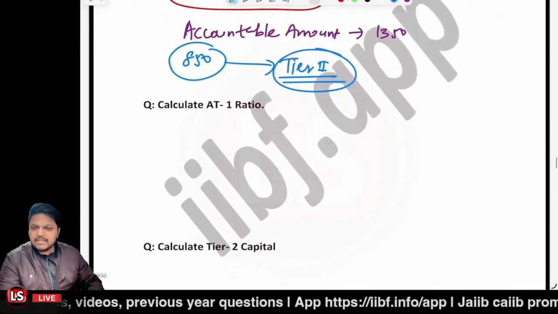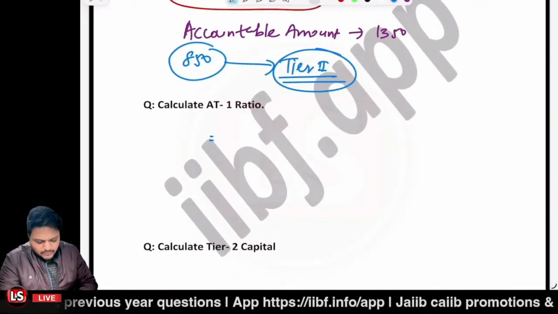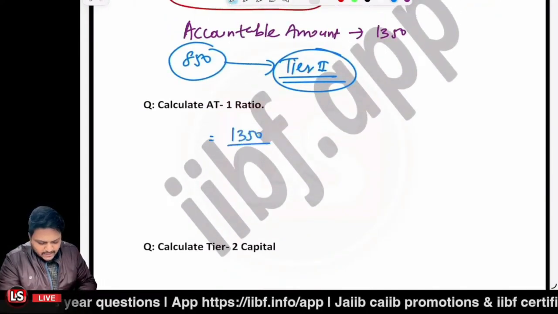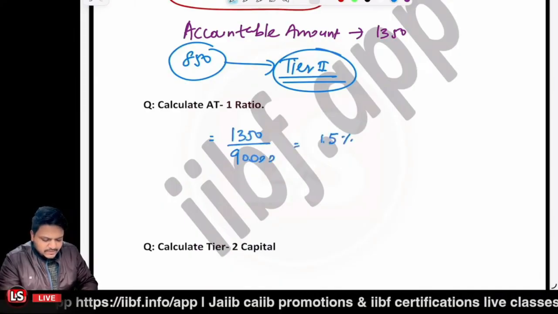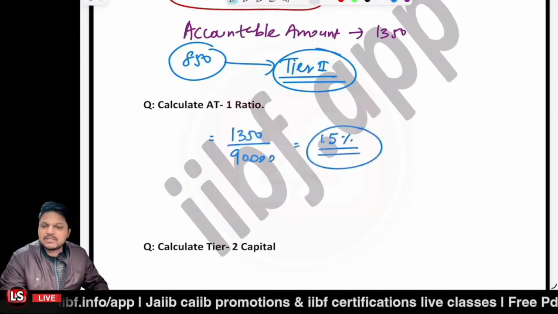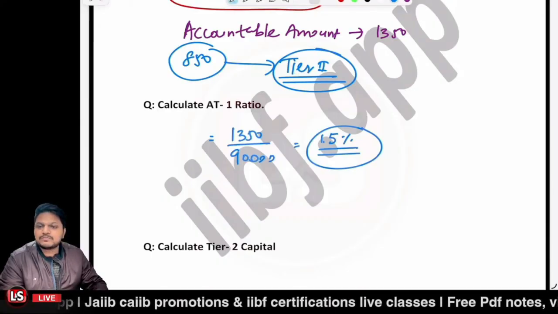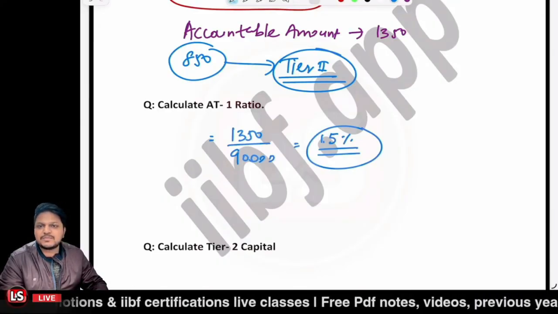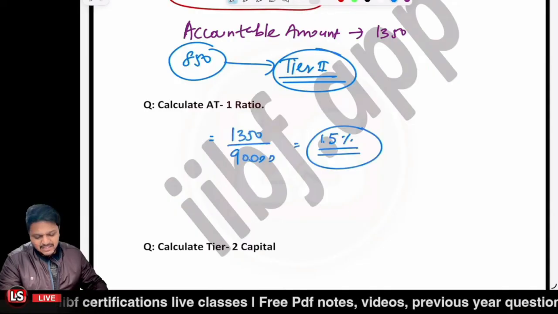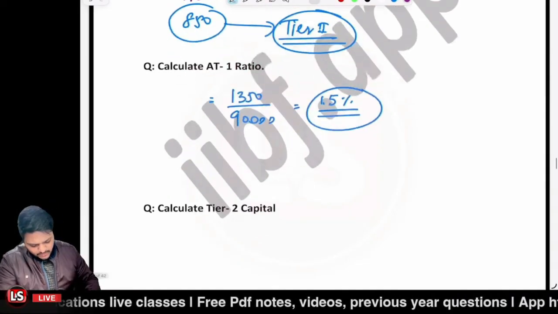Now the AT1 ratio would be equivalent to what? 1350 divided by 90,000, and that is 1.5%. So the answer is very much clear about this ratio. Clear so far? Please confirm at the earliest. Right. Now let's move toward the next question.